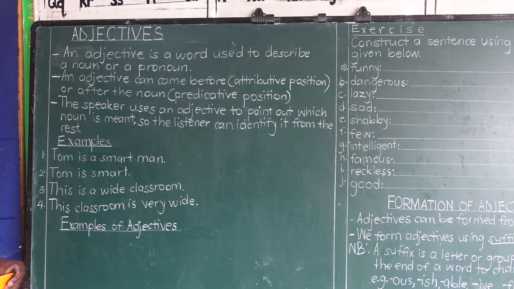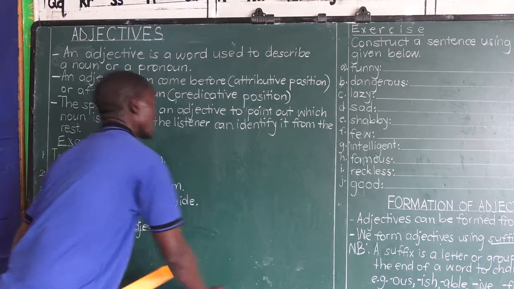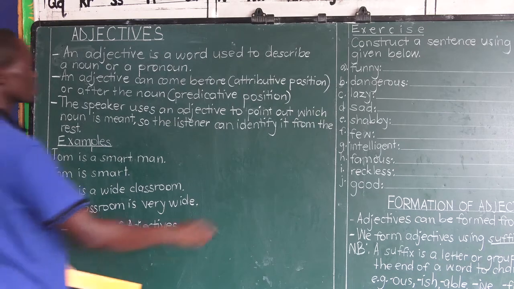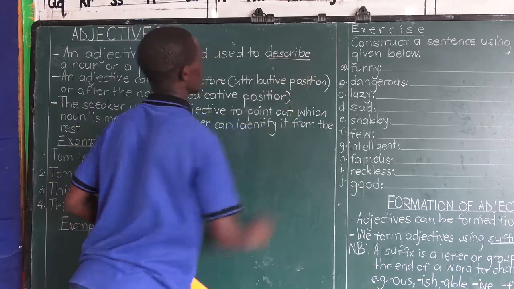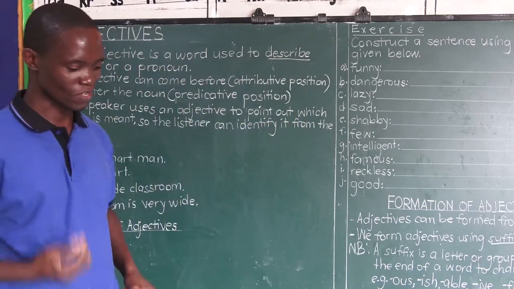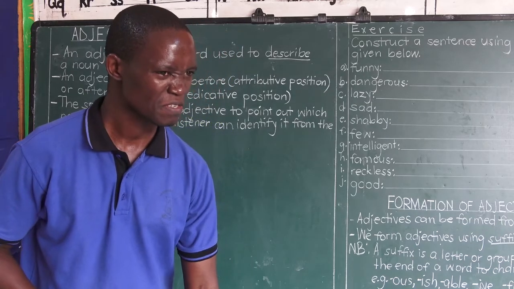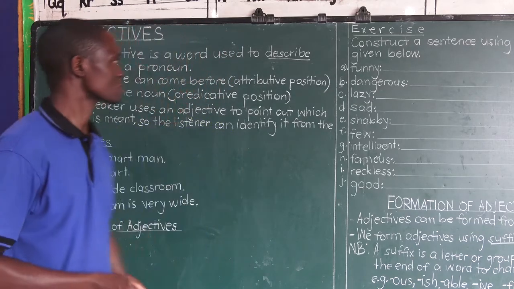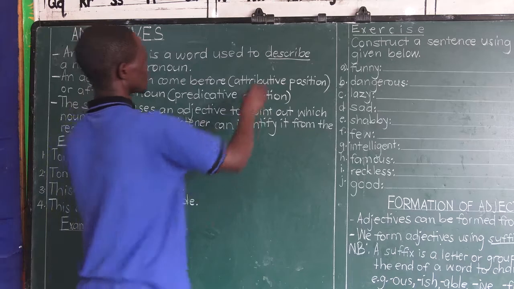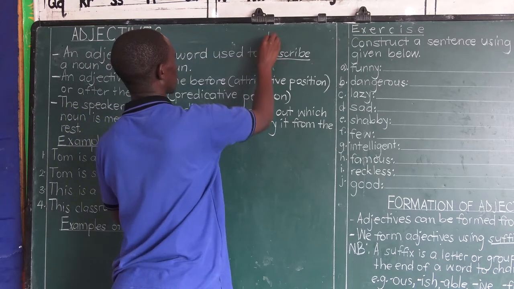So what is an adjective? An adjective is a word used to describe a noun or a pronoun. What does describe mean then? Maybe the word describe is strange. Describe means talking more.